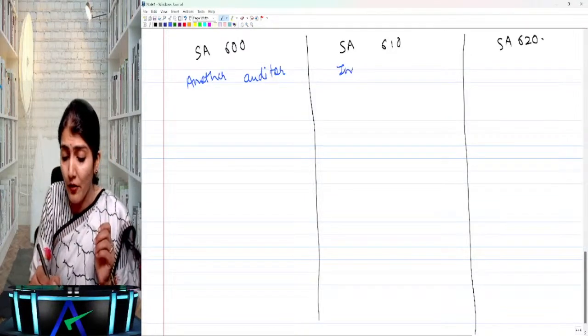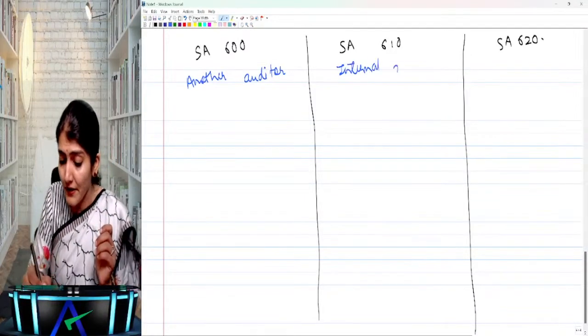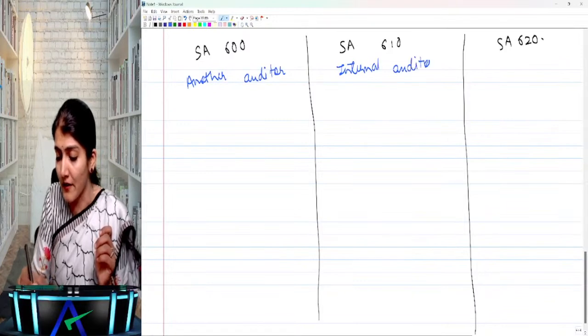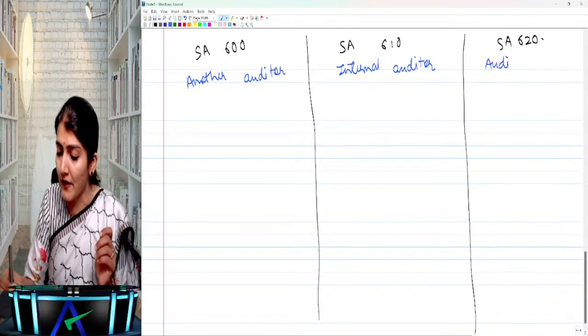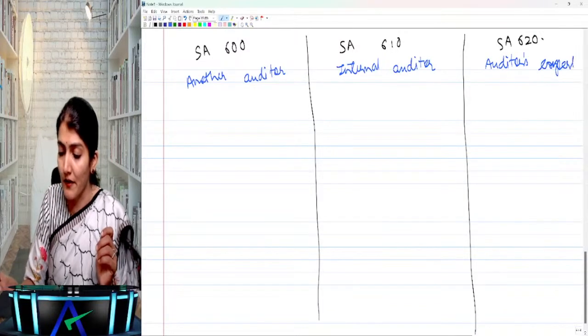Then using the work of the internal auditor, right? Using the work of the internal auditor, and then you have using the work of the auditor's expert. Are you all with me? Right? Using the work of the auditor's expert.